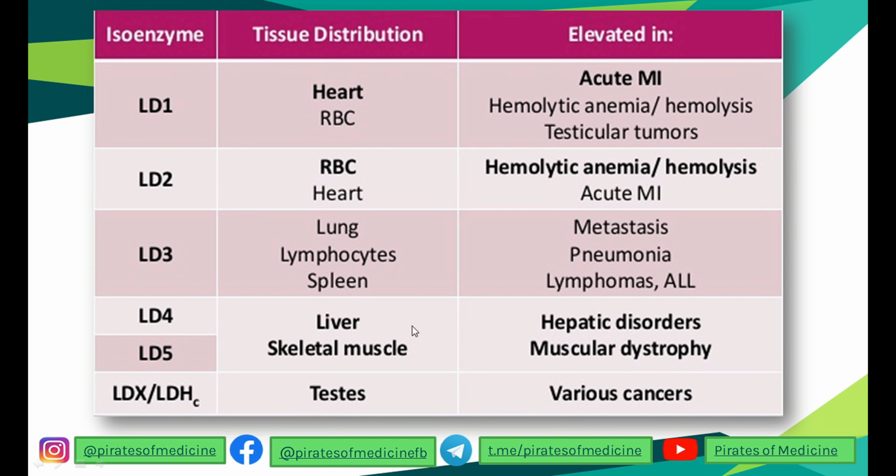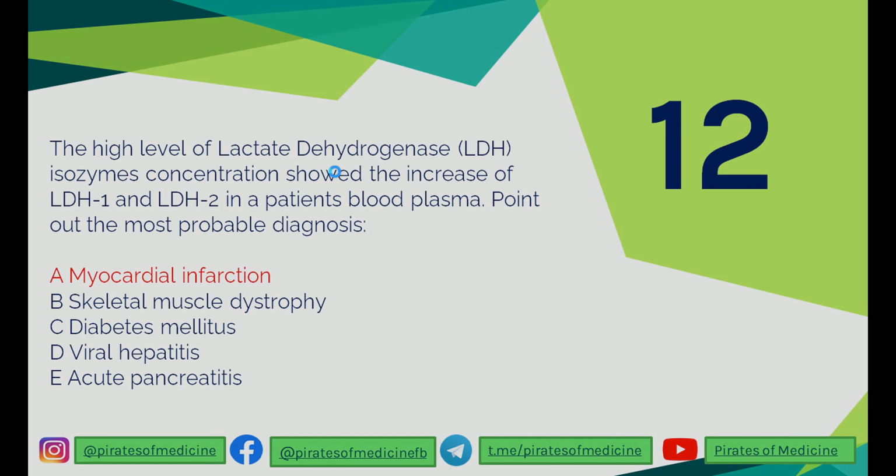Now if there is an injury to, say, the liver, hepatitis for example, hepatitis will lead to injury to the hepatocytes, and the enzymes in the hepatocytes will be released in the blood. So enzymes like LD4 and LD5 will be elevated in the blood serum because they are being released by damaged hepatocytes. Similarly, if there is a damage of heart, say myocardial infarction, the amount of LD1 and LD2 will be elevated because the myocardiocytes are being injured and they are releasing their content into the blood. So this is why the answer here is myocardial infarction.